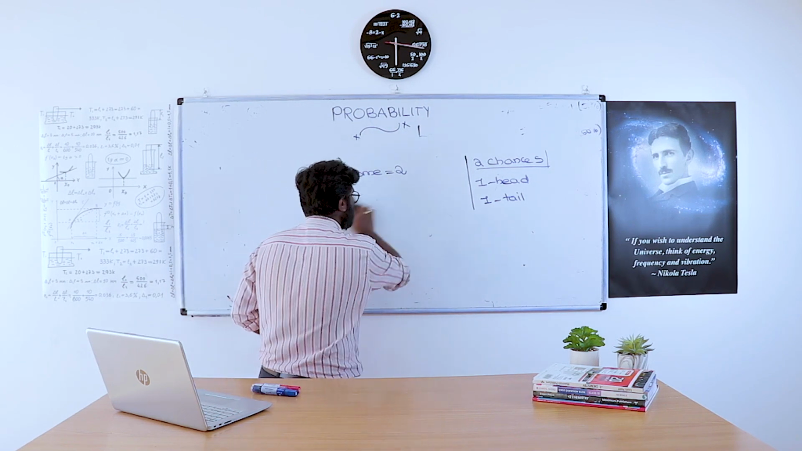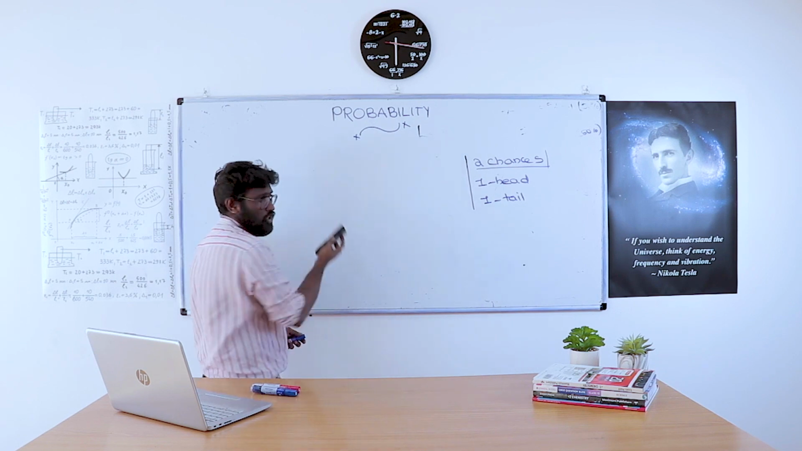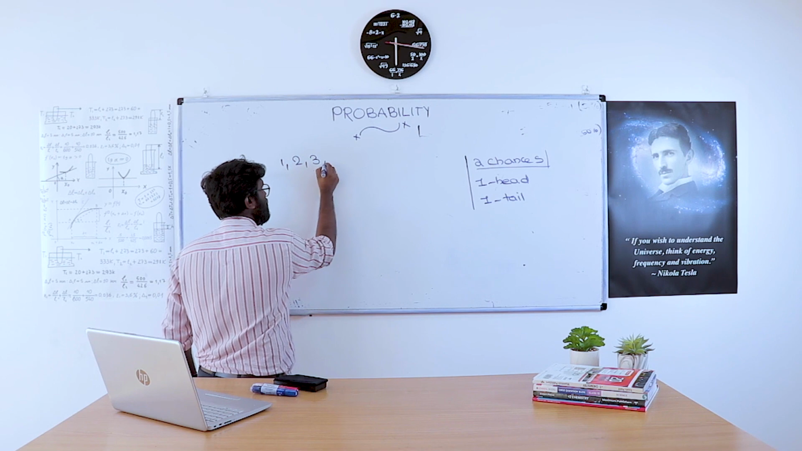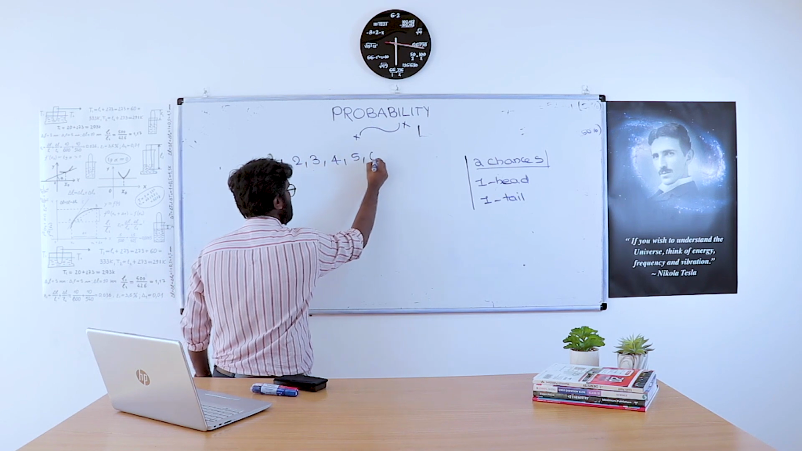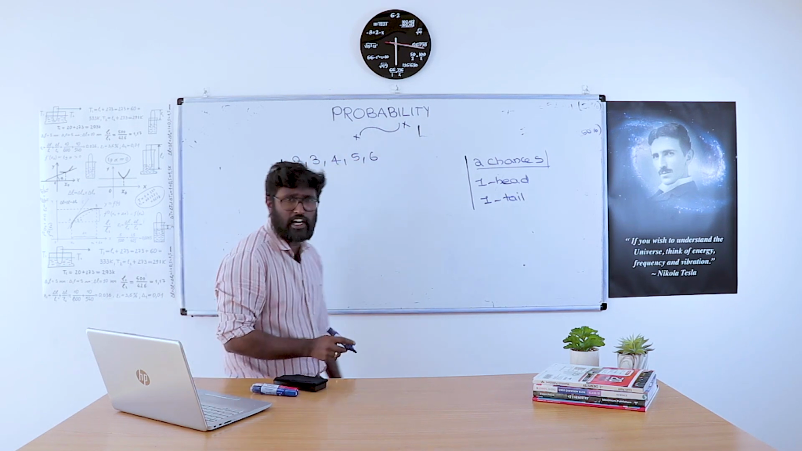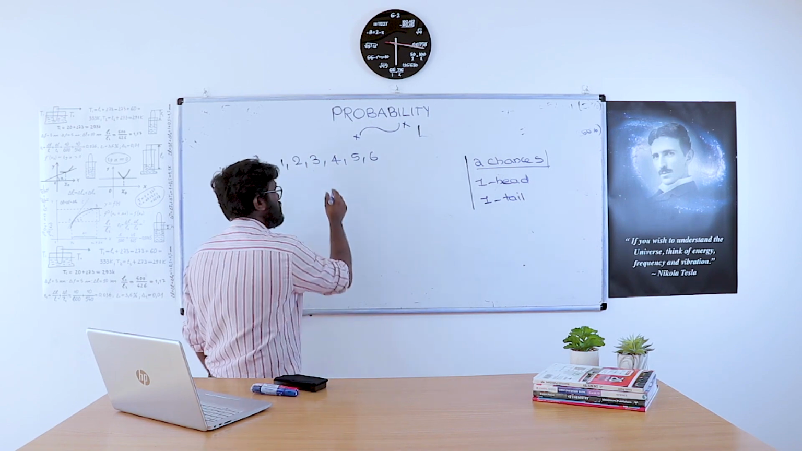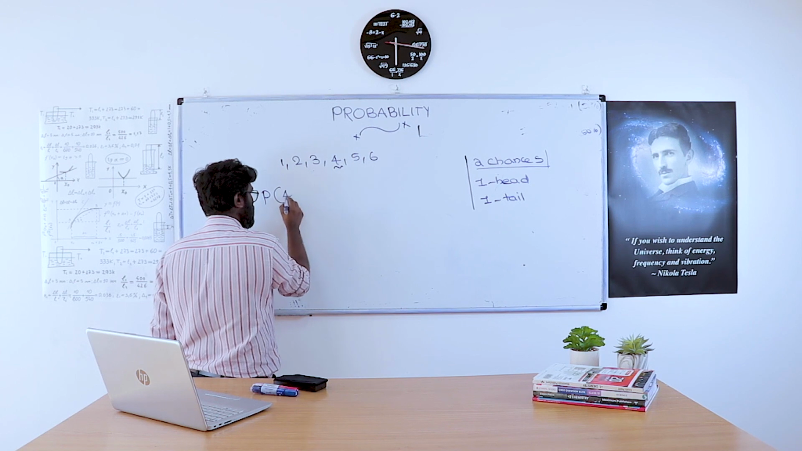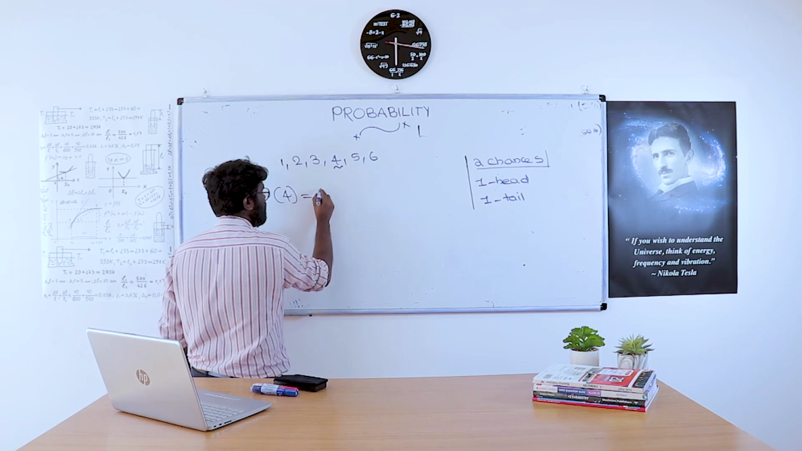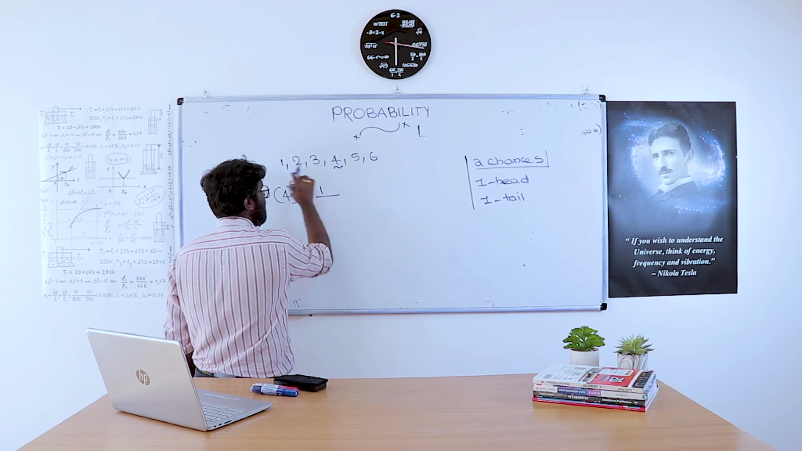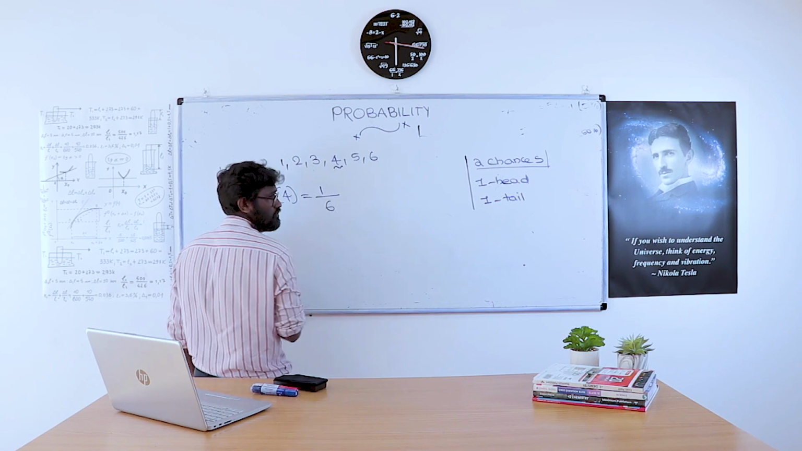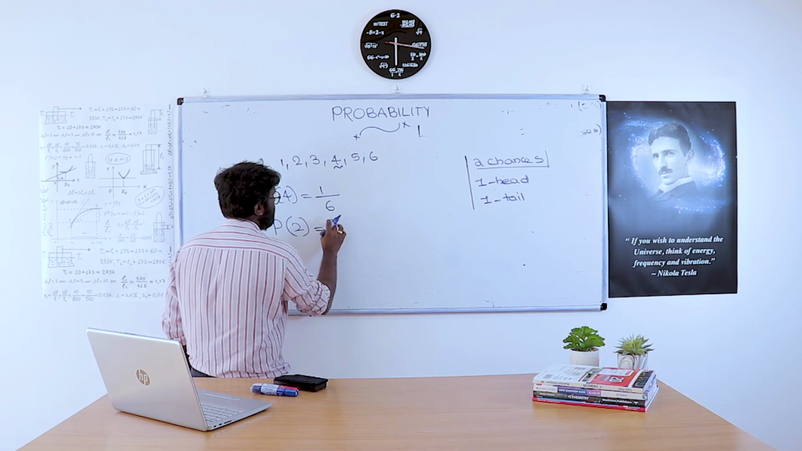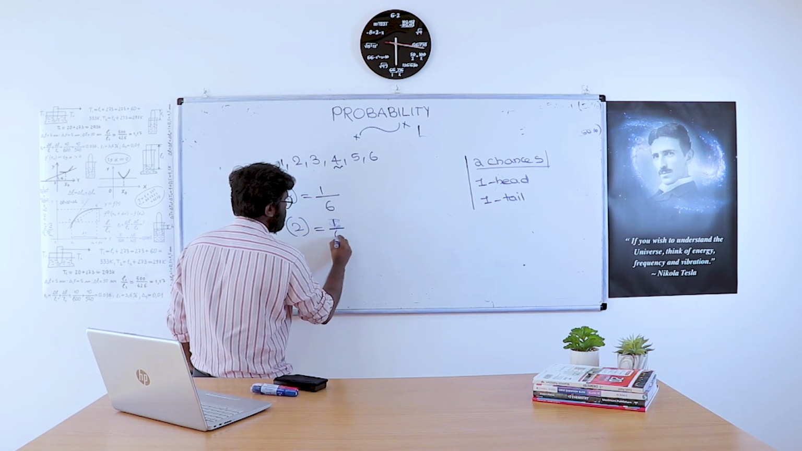If a die is thrown, as we all know, what are the numbers on the die? 1, 2, 3, 4, 5, 6. So if a die is thrown, what is the probability of getting 4? There is a chance 4 appears one time. So 1 by the total outcome, which is 6.